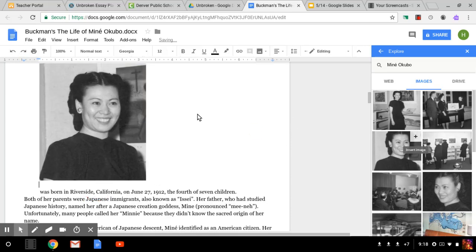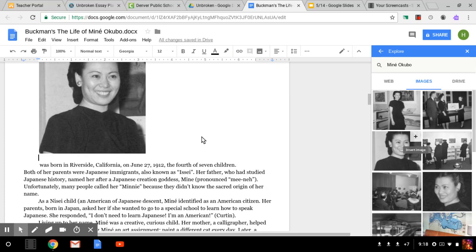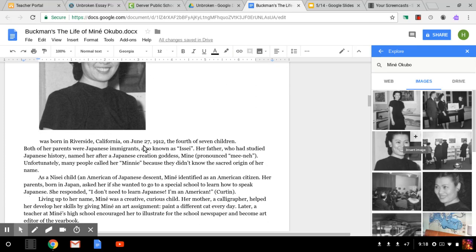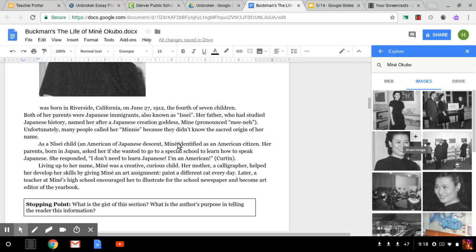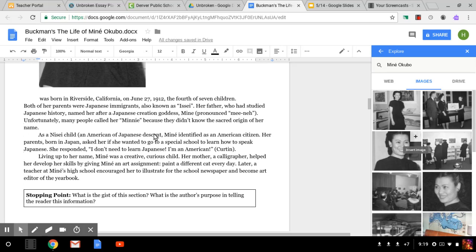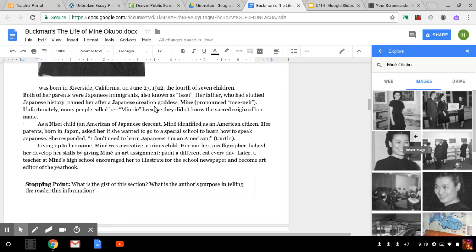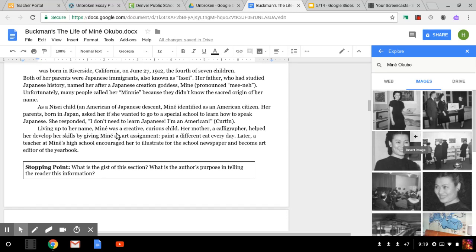Okay, so I have Minnie Okubo was born in Riverside, California on June 27th, 1912, the fourth of 7 children. Both of her parents were Japanese immigrants, also known as Issei. Her father, who had studied Japanese history, named her after a Japanese creation goddess, Minnie. Unfortunately, many people called her Minnie because they didn't know the sacred origin of her name. As a Nisei child, an American of Japanese descent, Minnie identified as an American citizen.